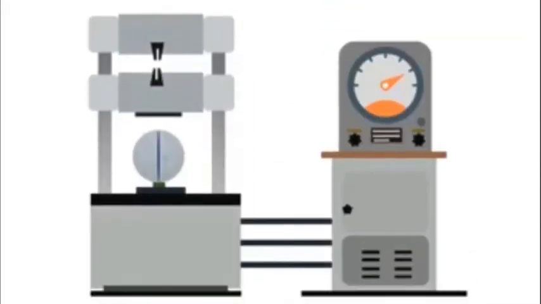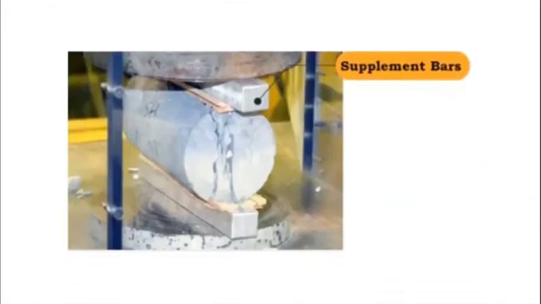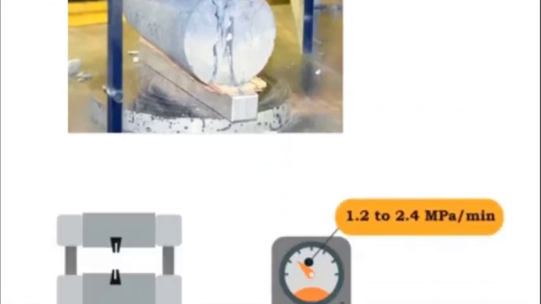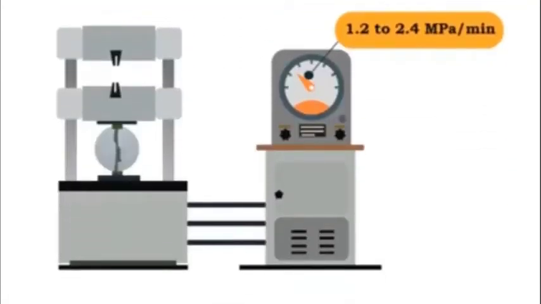And then we have to place that specimen in this testing machine accordingly, and you have to apply the force. While applying force with these platens, you do not apply directly; you put a supplement bar or some wooden pieces to make sure that the load coming from this machine is transferred to this specimen over a particular area to avoid concentration of stress.